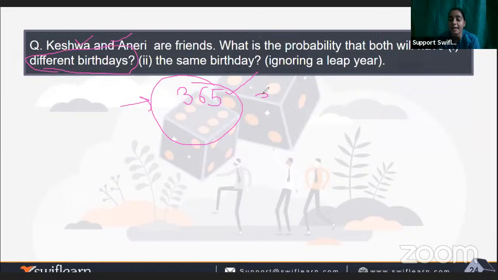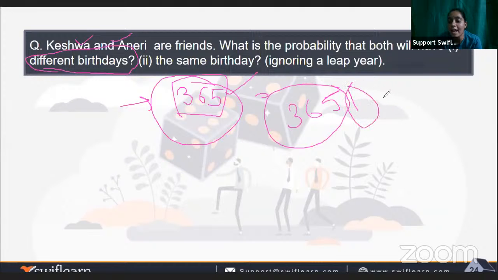After that, they ask what is the probability that they both have different birthdays? It simply means that if we are going for different birthdays, then if Keshwa has a birthday on the 365th day, one day is gone for Keshwa and the other days will be left for Aniri.